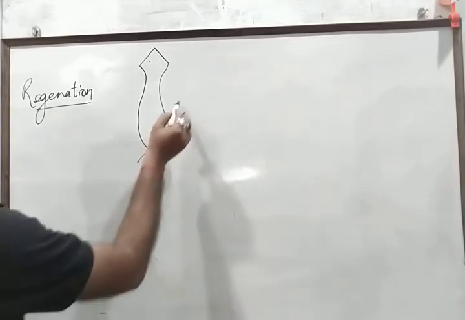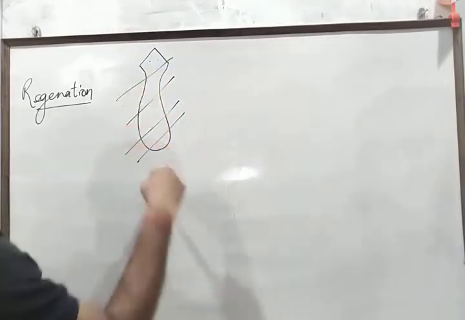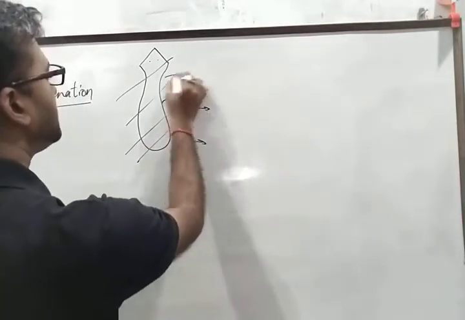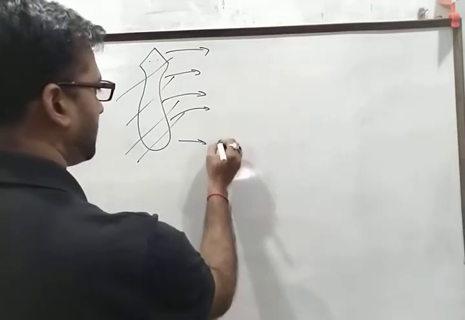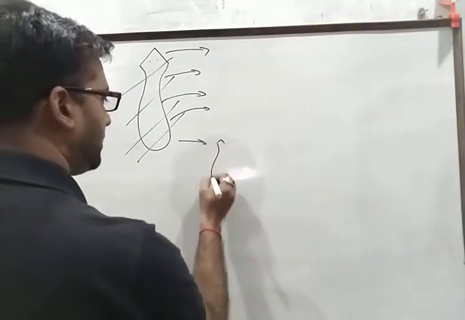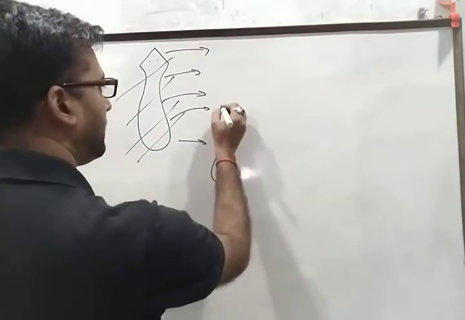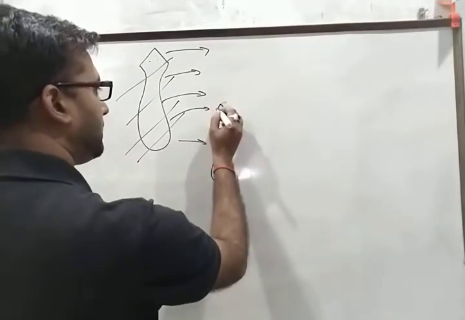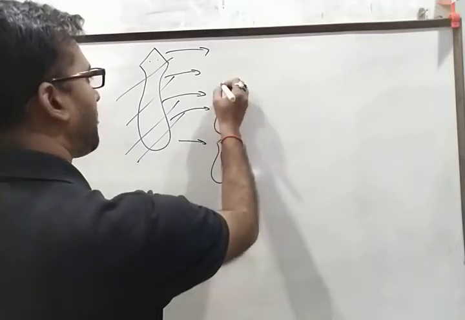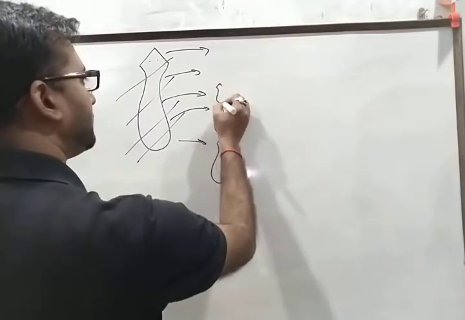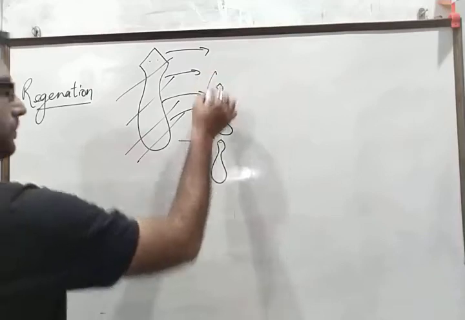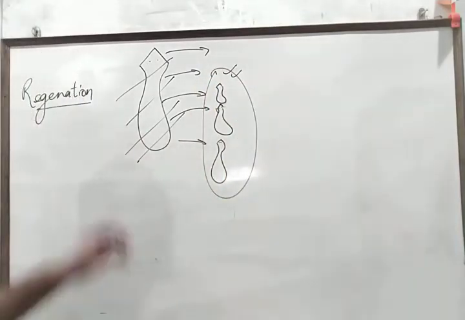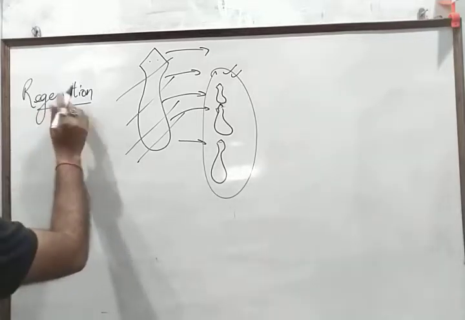What happens when you cut these structures from anywhere? All these pieces get converted into a new structure of planaria and grow into a baby planaria. Okay, so this is also an example of asexual reproduction, and it is called regeneration.